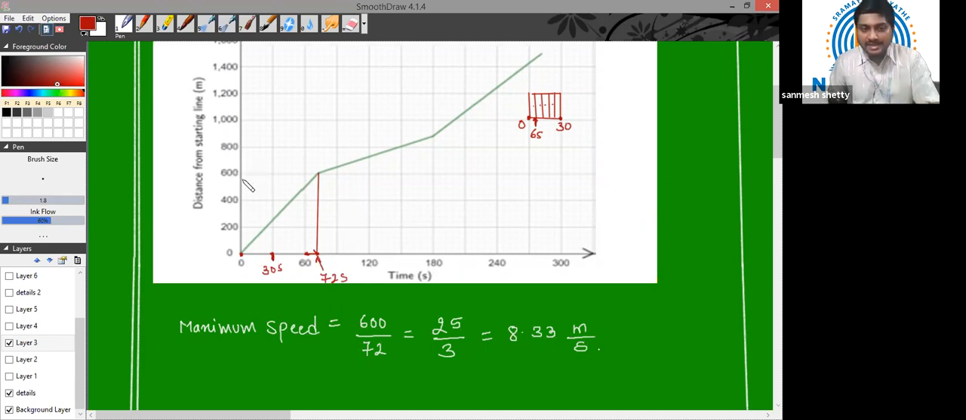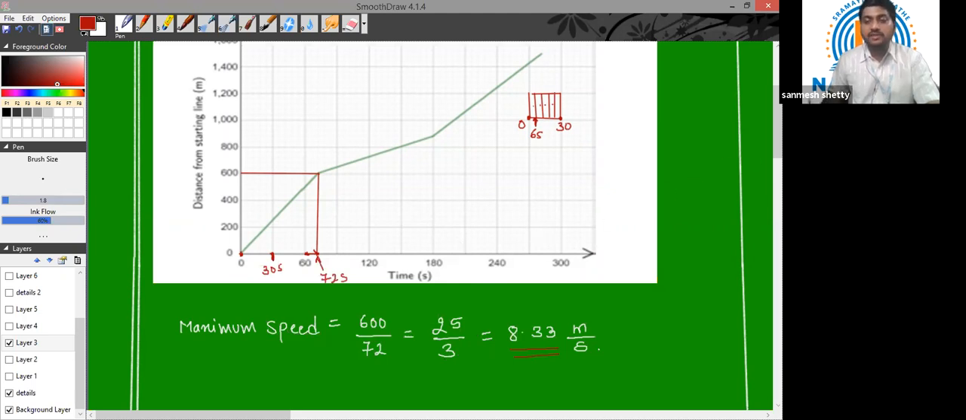Now at 72 seconds, how much distance has he traveled? You can see from 0 to 600. So this is the distance he has traveled, in 72 seconds. So the maximum speed will be total distance divided by total time, which is 600 divided by 72, which is nothing but 25 by 3 or 8.33 meters per second.